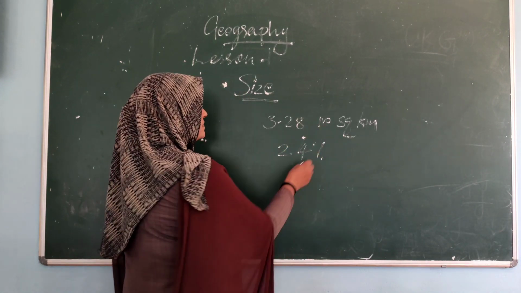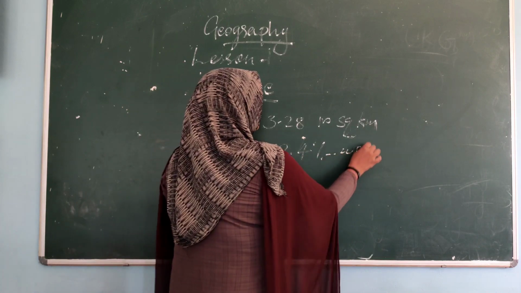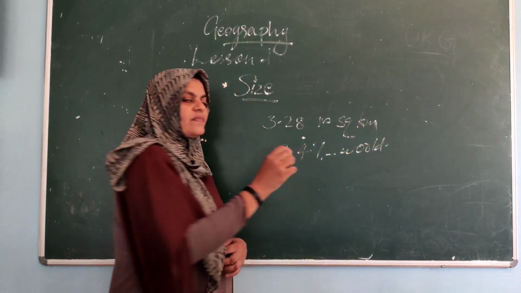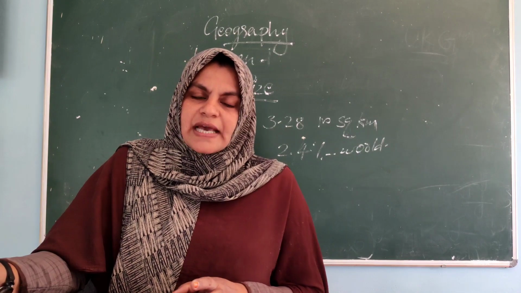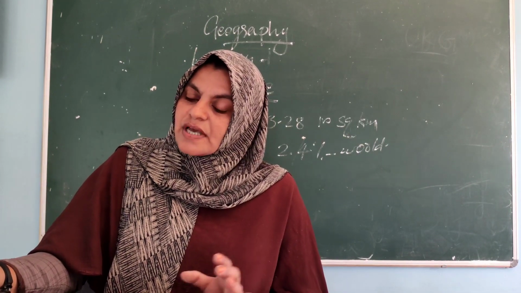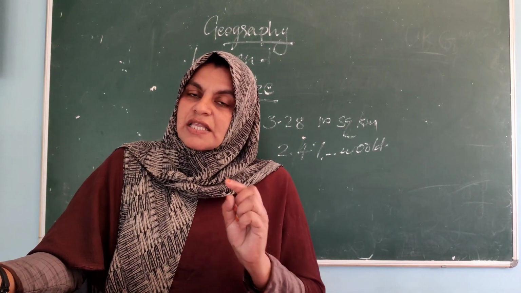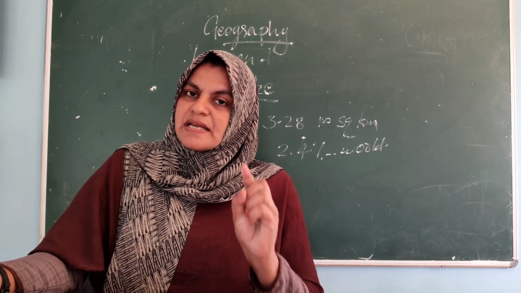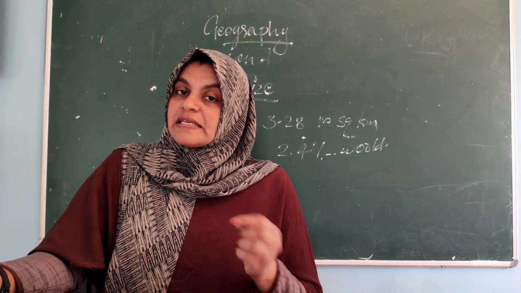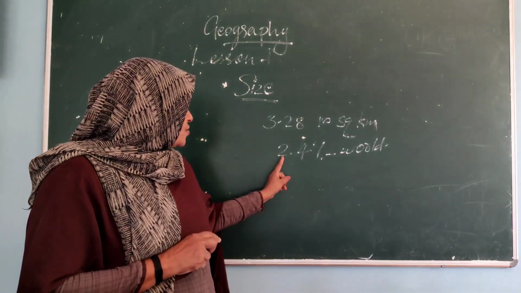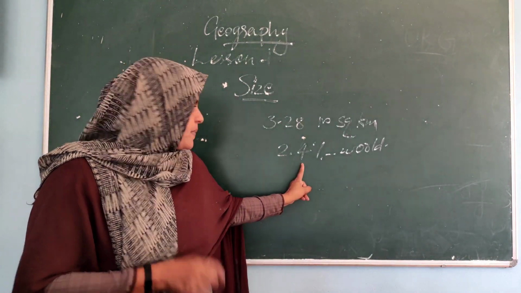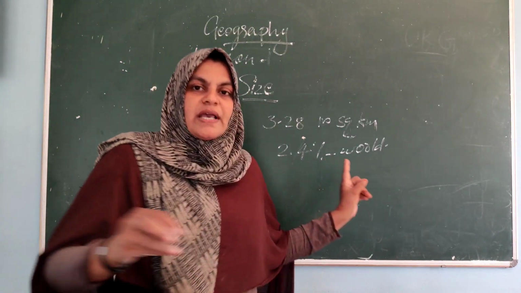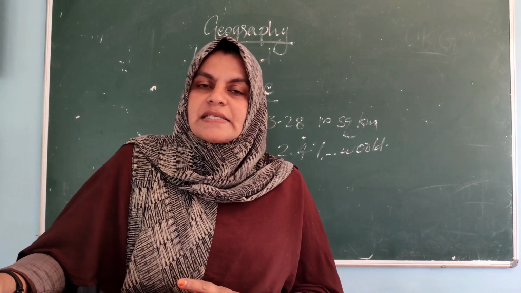What is the total geographical area of India? Sorry, the geographical area of India? 3.28 million square kilometers. It is 2.4% only out of the world as a whole.